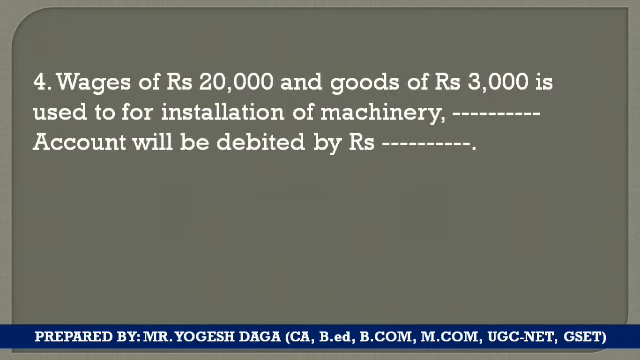Fourth question. Wages of rupees 20,000 and goods of rupees 3,000 are used for the installation of machinery. Dash account will be debited by dash rupees.